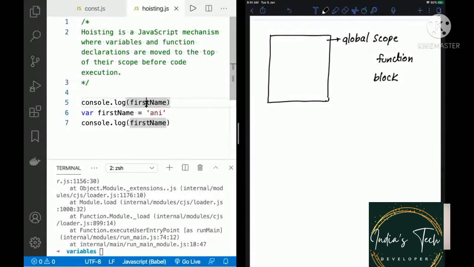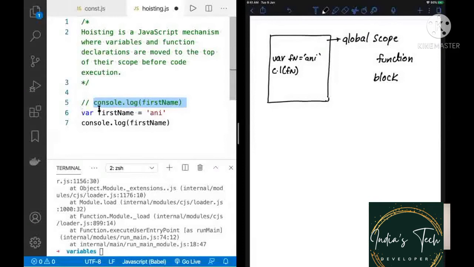So what is happening here is on line number 6, I am declaring a variable called as first name, and I'm assigning a value to it, which is fine. And on line number 7, I'm doing a console.log of the first name. Technically speaking, let's think about it for a second. That line number 5 does not exist. So we just declared the variable first name. I assigned it to Ani. And then I'm doing a console.log of first name. And yes, it's going to go ahead and print Ani for us.